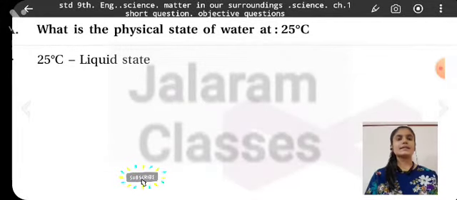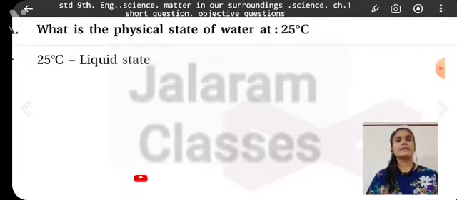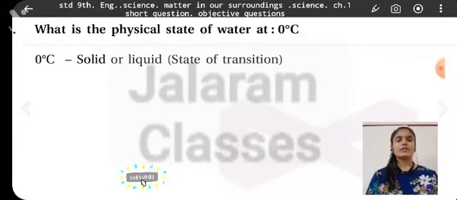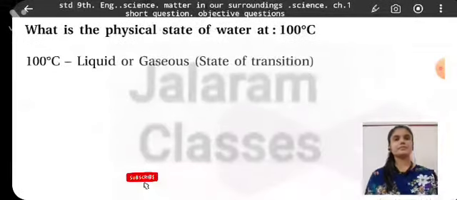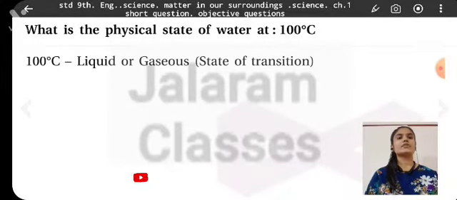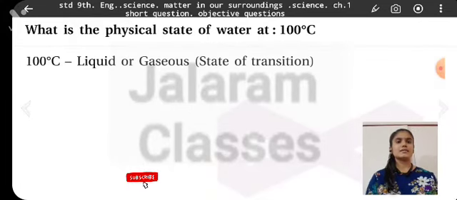What is the physical state of water at 25 degrees Celsius? Liquid state. What is the physical state of water at 0 degrees Celsius? Solid or liquid, state of transition. What is the physical state of water at 100 degrees Celsius? Liquid or gaseous, state of transition.